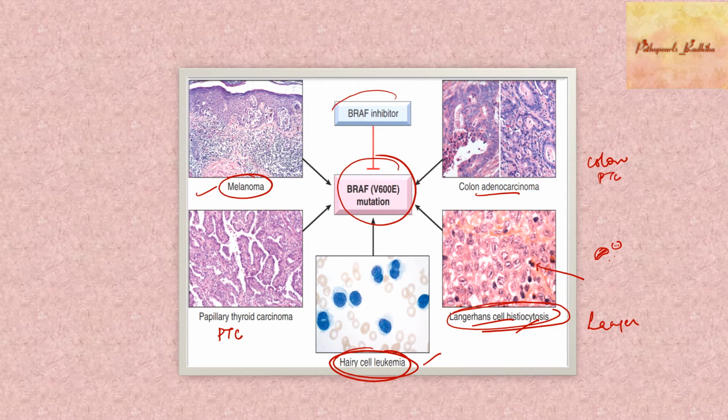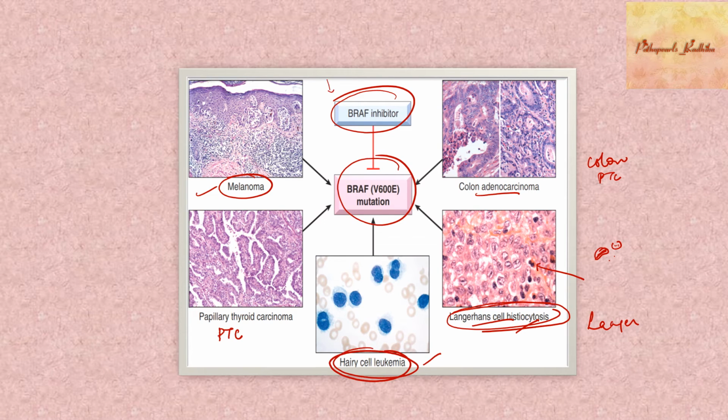Because you have some targeted therapy. Okay, so if you inhibit that BRAF by certain drugs you can control or you can treat certain cancers. So that's why you need to know about which cancers harbor these BRAF mutations.